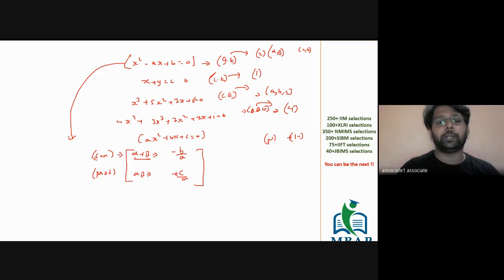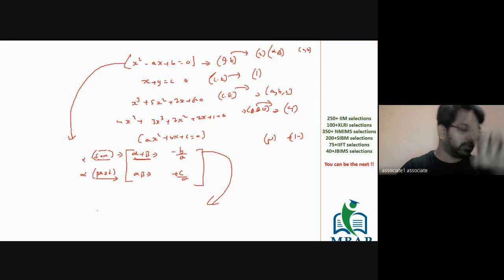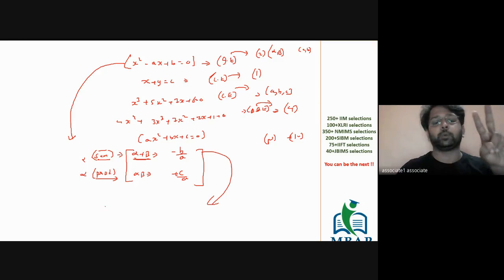It is not going to be termed as sum of roots, and it is not going to be termed as product of roots. You have only two roots, which are alpha and beta. So you can say minus b by a is the expression for the sum of all the roots taking one at a time. Just keep one thing in your mind: there are only two roots, so taking one at a time, it's alpha plus beta, which is minus b by a.